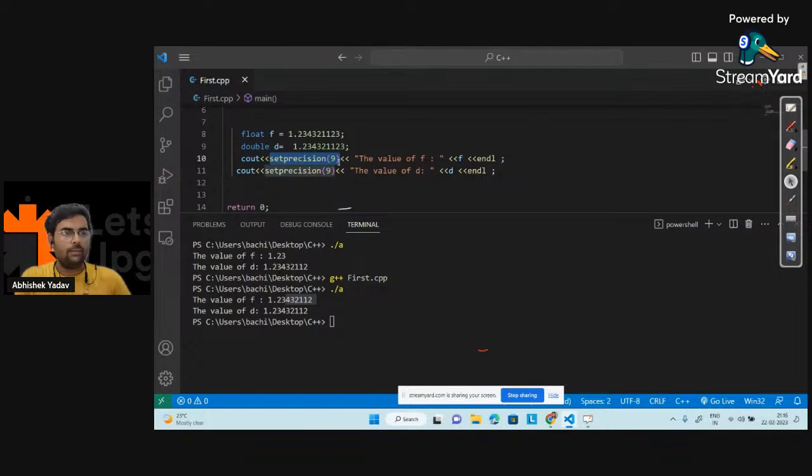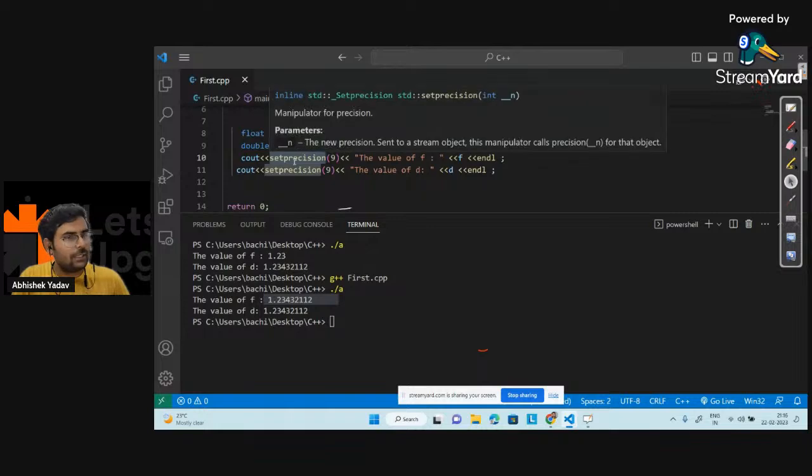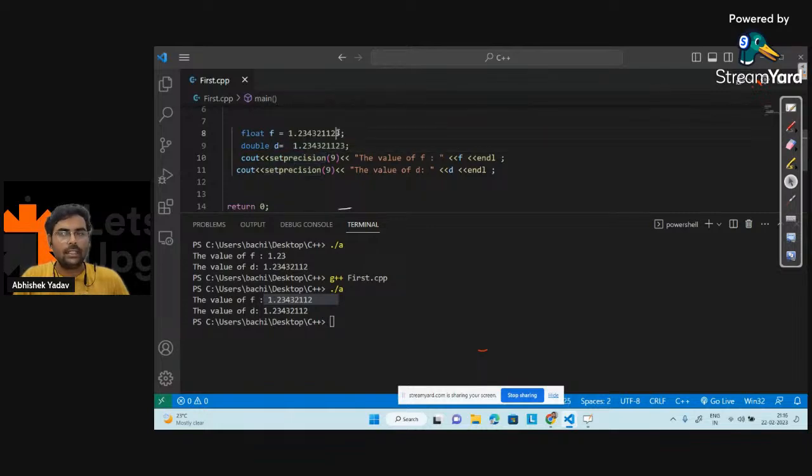I will discuss this part in the next session because I have to take the detail: why this is happening, how the float is getting converted to this long digit. But here the functionality is that you are manipulating the flow of cout with the help of set precision. If you remove it, let's remove the 4 digits after the decimal, and save the code.